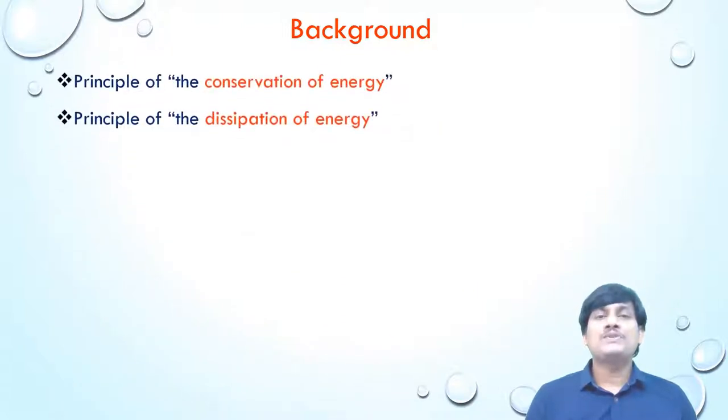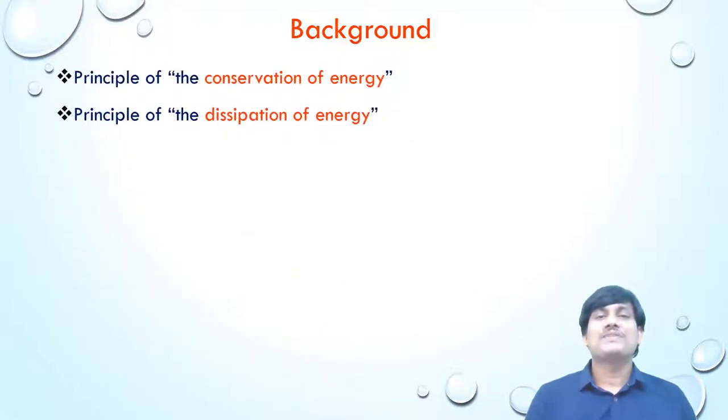He also proposed two principles. The first one is conservation of energy. According to this principle, energy can neither be created nor destroyed, but it can be transformed from one form to another. And the second principle is dissipation of energy. According to this principle, energy is conserved, but the energy available to do work is degraded.